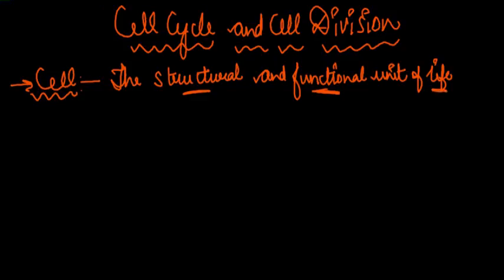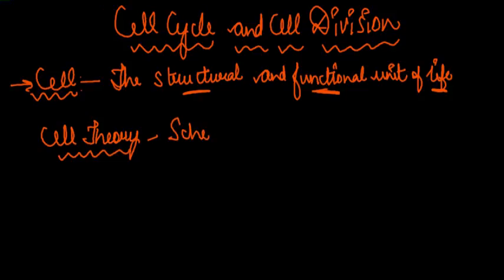Now, the cell was basically discovered by Robert Hooke in the 19th century, or to be specific, 1886. And the cell theory was given by two scientists, Schleiden and Schwann.